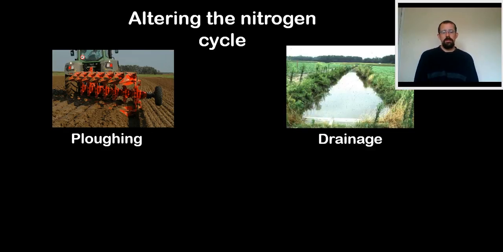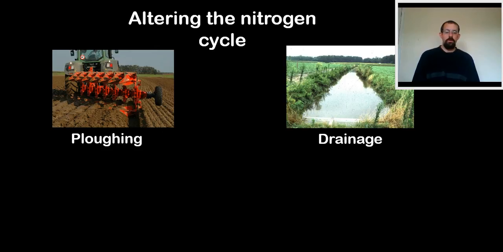Drainage. The same reason. When water is saturated, it's more difficult for oxygen to get to the soil level, so it promotes nitrogen fixing bacteria. Also, it should be noted that denitrifying bacteria, the bad ones that convert nitrates to gas, so the nitrates are no longer available to plants, like anaerobic conditions, the total opposite. They like the absence of oxygen. So when you've got compact soil or saturated soil, it's not just bad because you haven't got the nitrogen fixing bacteria, but it's bad because you've got the denitrifying bacteria, which are getting rid of the nitrates from your soil.